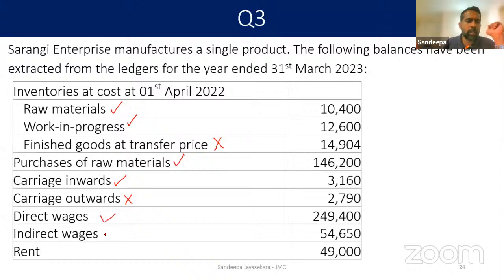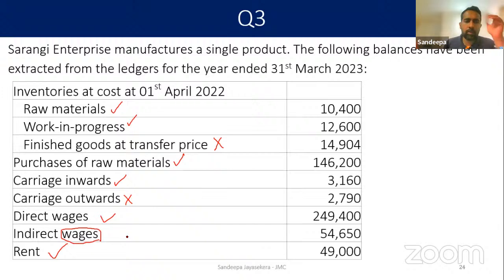Direct wages, yes. Indirect wages, yes, we can take. When you see the word wages, remember this small point: the salaries paid to the people on the production side are normally called wages. For the administration people, we say salary. There is a norm, a term we use. For the production side it is a wage, and for the admin people in management it is a salary.